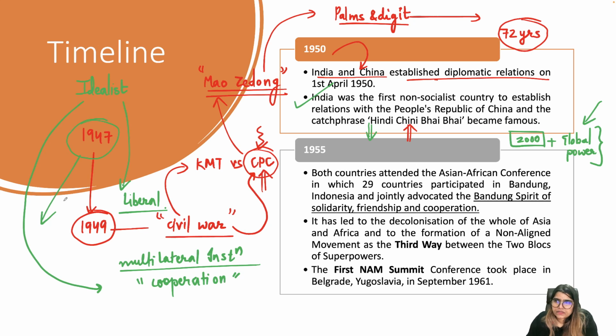That's why, whatever limited resources we had, Nehru thought they should be spent on the development of the masses, to uplift them from poverty, as well as to develop our manufacturing sector. That is why he did not want to spend those resources on defense expenditure. He could have gone for it, but he decided to invest elsewhere.